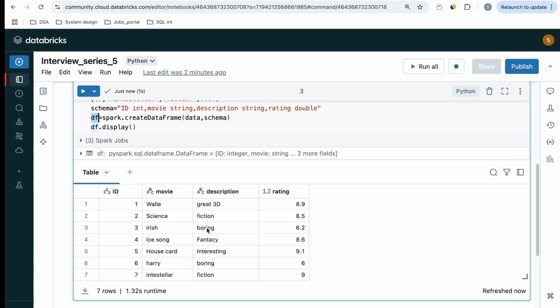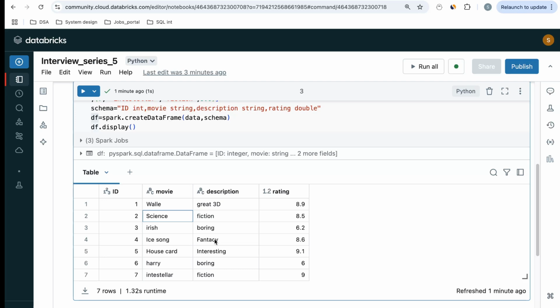Now if I need to get the even number ID, even number ID means what? 2, 4, 6. So I need to get the data for 2, 4, 6. Then I need to check if the description is not boring, then return the movie. That is, it is not boring, right? So it will return me science.